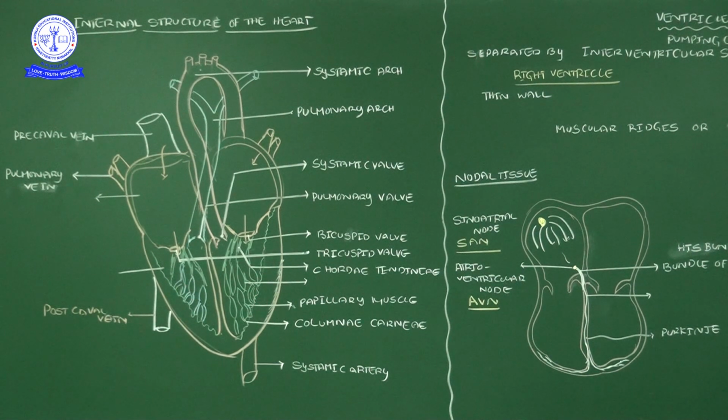This characteristic we should remember, reciprocally. The wall is thicker in the left ventricle, and the chamber is bigger in the right atrium. Those two things you should remember. Okay.